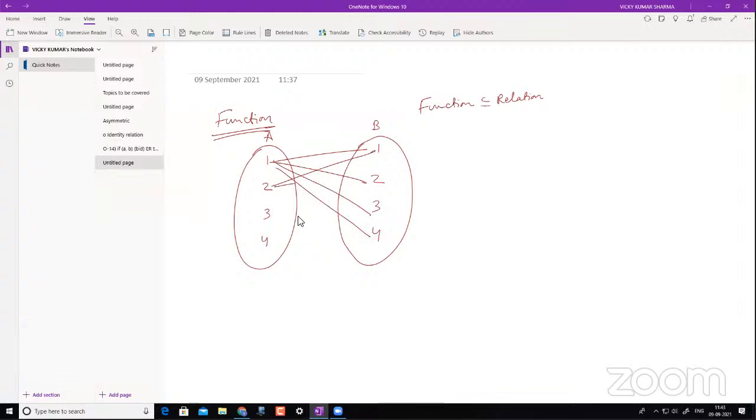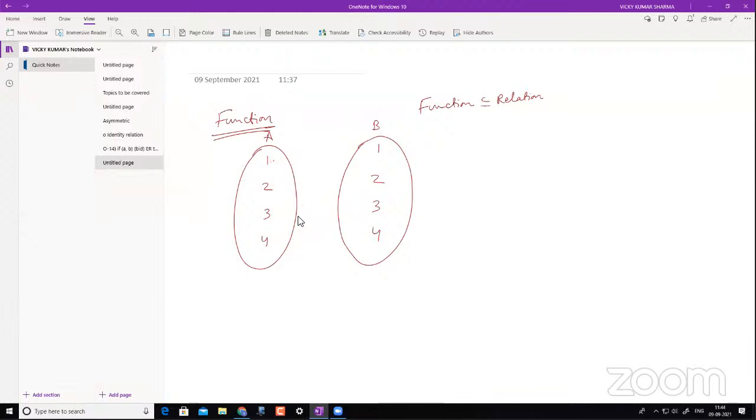And then I can do mapping from this, and similarly this. So each and every element of A will have an image in set B. Yeah, that is right. So the first condition is all these elements which are there in my set A should be mapped with some element in B. Okay. So now if I say this, is this a function? The answer is yes, it is. Because all my elements of A have been mapped with the elements of B. Now that is one condition.